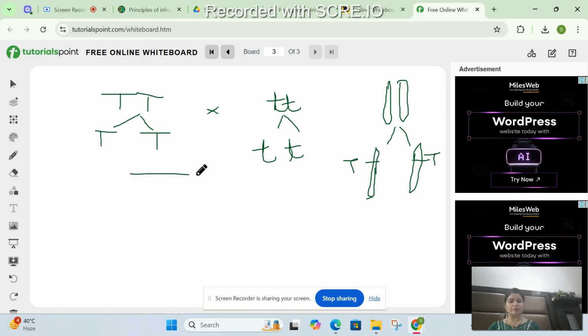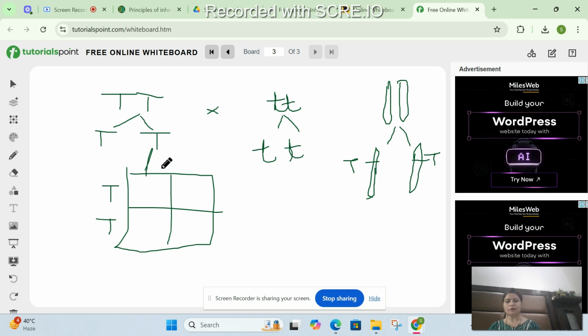So I would suggest you all, instead of making a cross, you can make a Punnett square like this and write all the gametes, all the gene combinations, the alleles, towards the edges: small t and small t. Now you can start filling in. It will be like the matrix that we do in maths: capital T, small t, capital T, capital T, and small t.